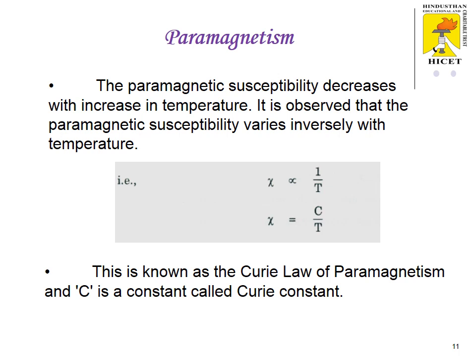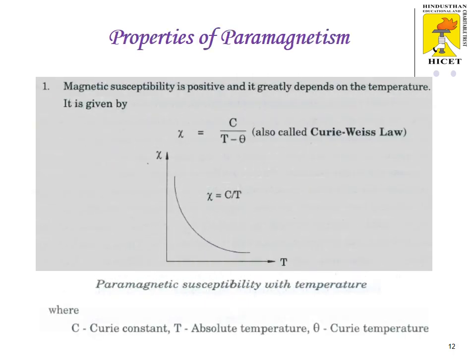The paramagnetic susceptibility decreases with increase in temperature, so it is inversely proportional. Susceptibility varies inversely with the temperature. As the temperature increases, the susceptibility decreases. It is chi is equal to C by T. This equation is called the Curie law of paramagnetism and C is a constant called the Curie constant. The magnetic susceptibility is positive and greatly depends on temperature.